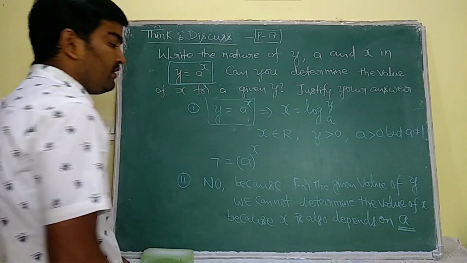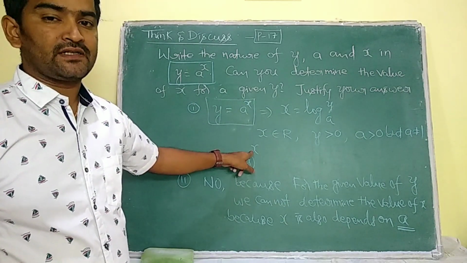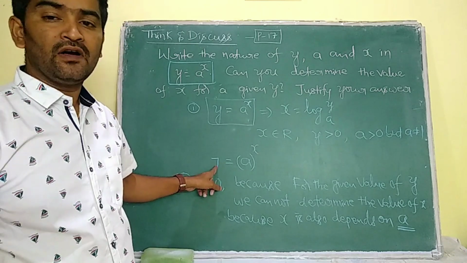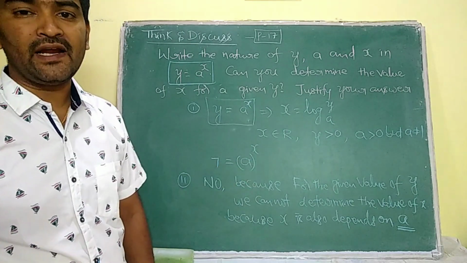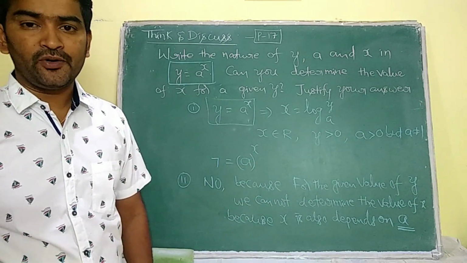So see, to know the value of x, I must have the value of y and a. Then only we can find or determine the value of x. I hope you understand this.